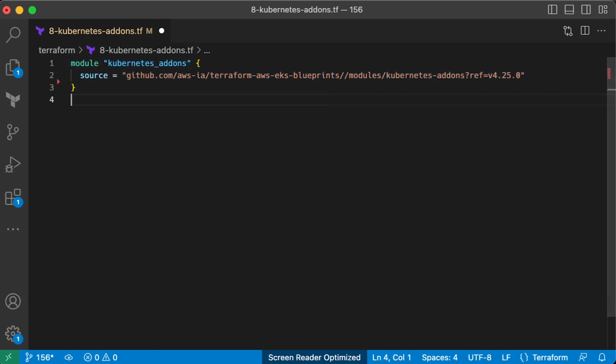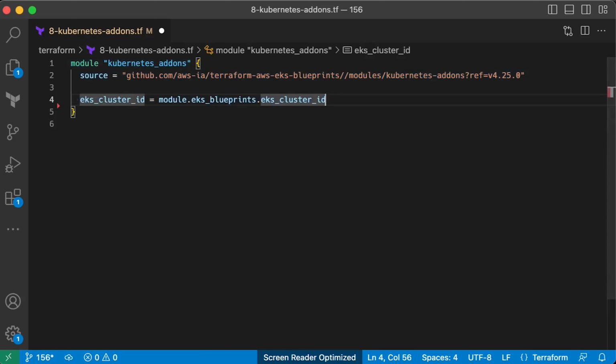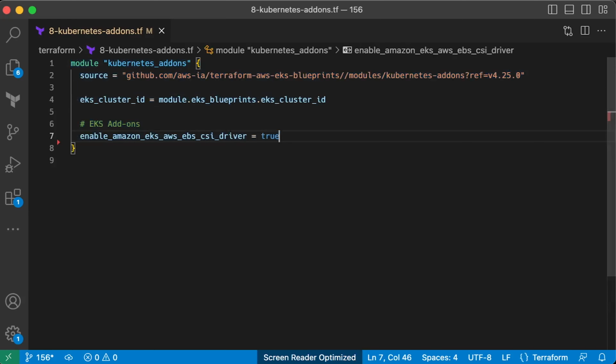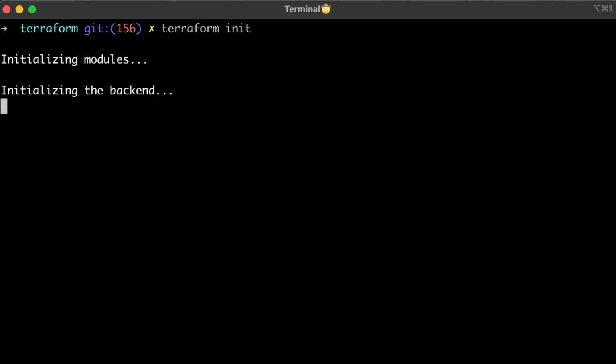It's called Kubernetes add-ons. It's a combination of managed and self-managed add-ons that you can enable in your EKS cluster. First of all, we need to link this module with the EKS cluster. Some of the EKS add-ons are enabled by default, such as CNI and CoreDNS, but since most of the people still run only stateless applications in the EKS cluster, EBS driver is disabled by default. To enable it with this module, simply flip it from false to true. Since it's a new module, we need to initialize Terraform and apply it.